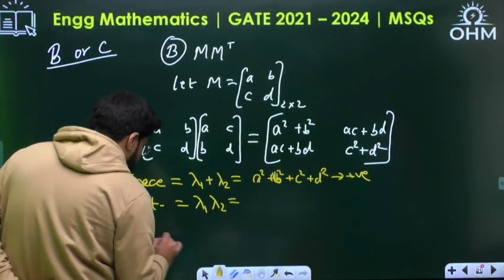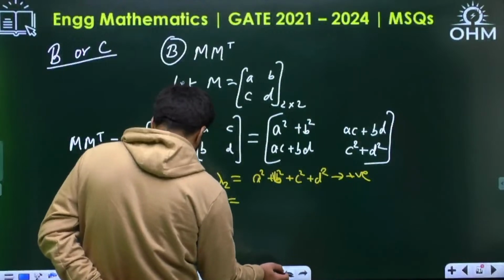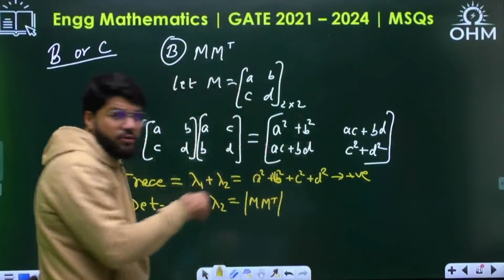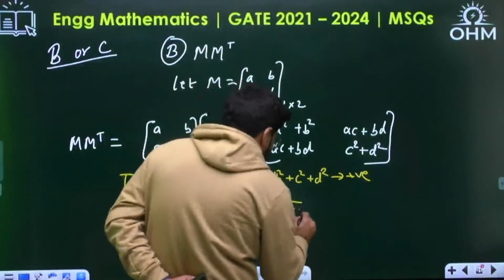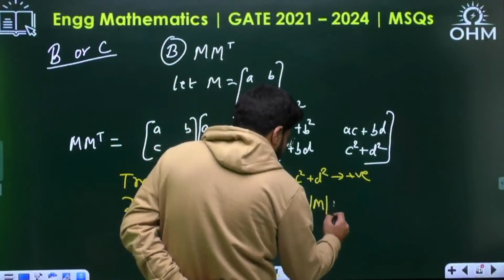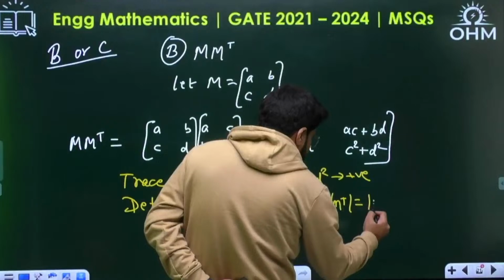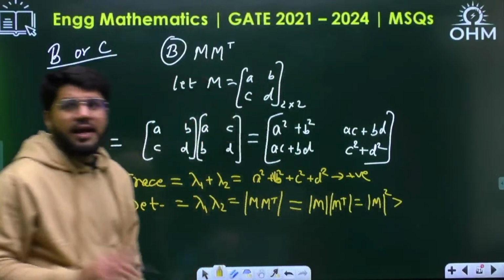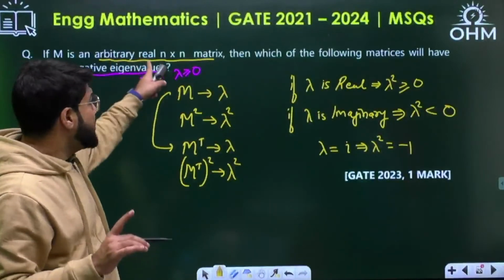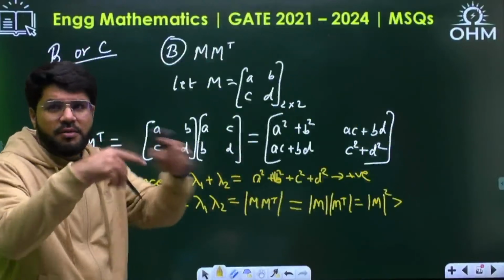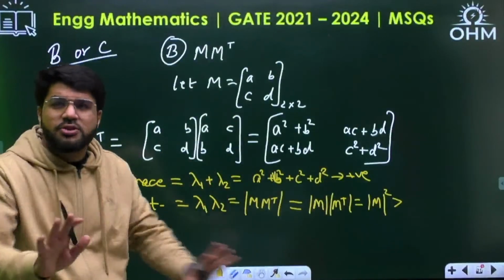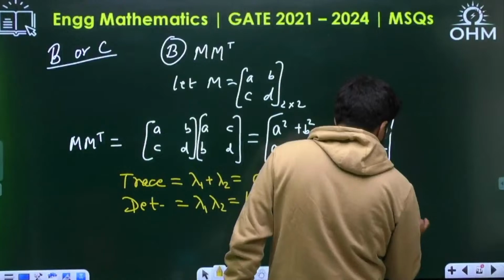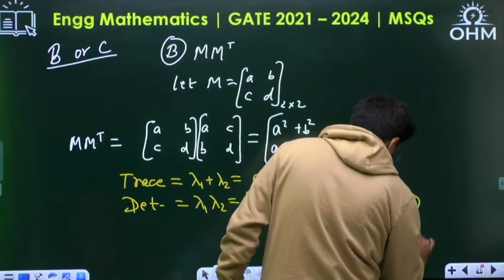Determinant here is equal to determinant of M into determinant of M transpose. Let's apply the determinant property. Even if you solve directly, you will get what I'm going to tell now. Determinant of matrix A into B can be split into determinant A times determinant B, and determinant of M transpose is always the same as determinant of M. M is a real matrix, so determinant is 100% real. Determinant is formed by the numbers inside the matrix, so there is no chance determinant is going to be imaginary. So determinant of M square will be greater than or equal to 0 because M is a real matrix.